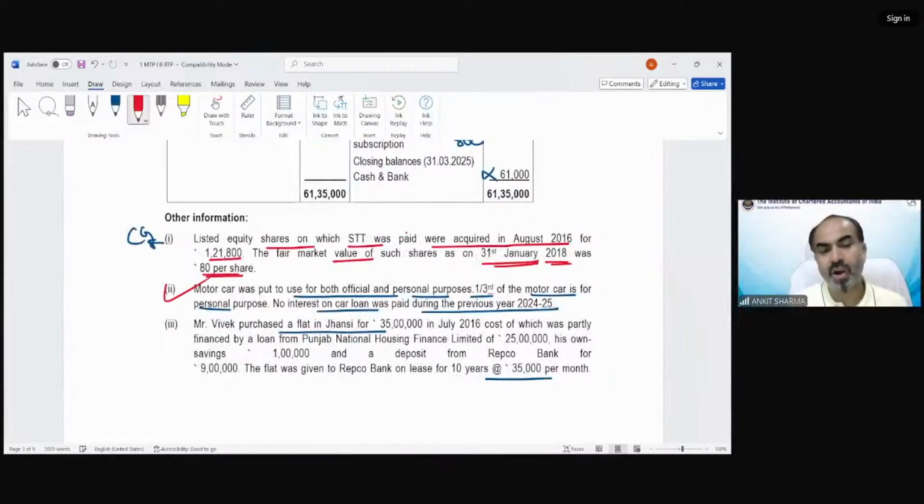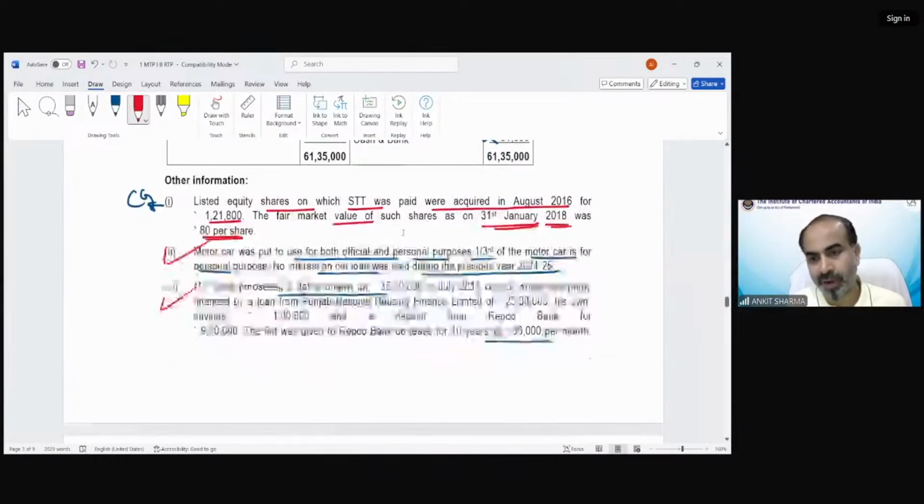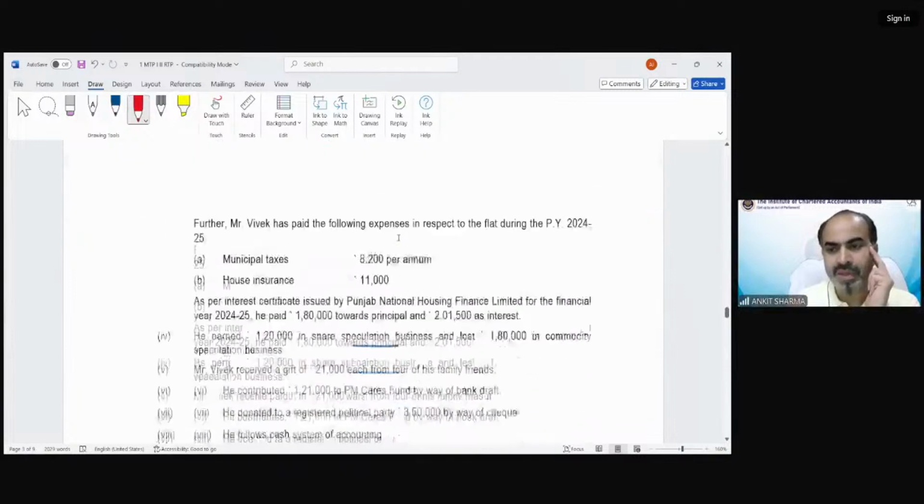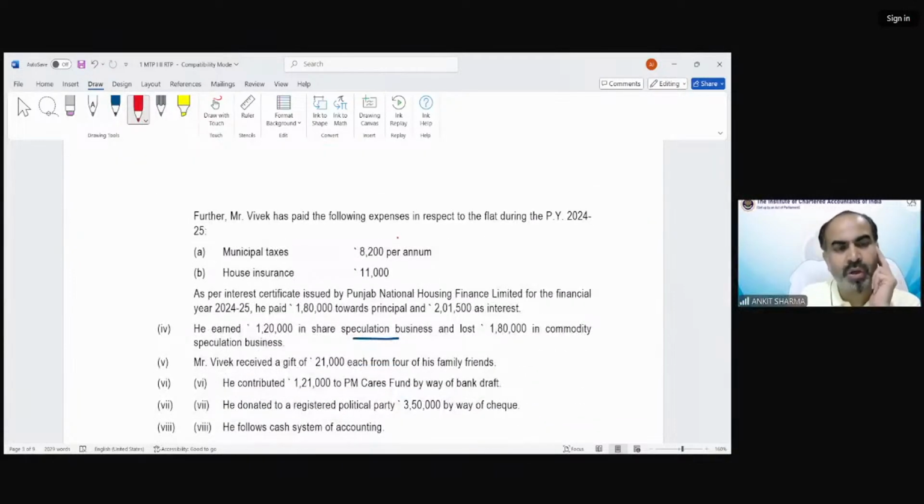Motor car we have solved. Now we are having information for let out property. And you can see the cost, which was partly financed by a loan from Punjab National Housing Bank, 25 lakh rupees loan. His own saving was 1 lakh, deposit from Repo Bank for 9 lakh. The flat was given to the bank on a lease for 10 years for 35,000 rupees per month. And these are the relevant expenditure. So 35,000 into 12 would be my GAV, and no other information has been given. So that would be my, of course, annual value also.